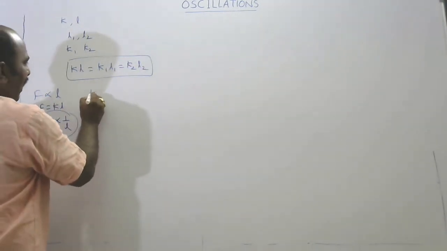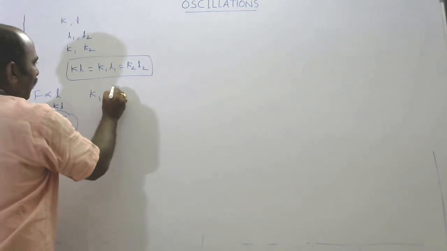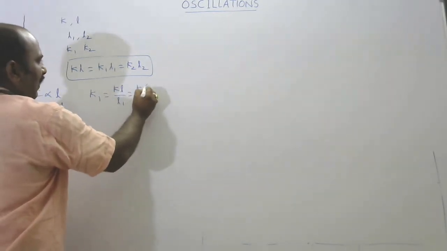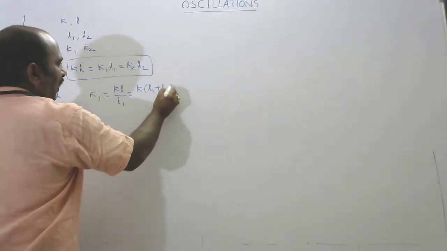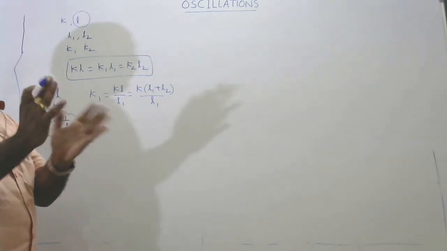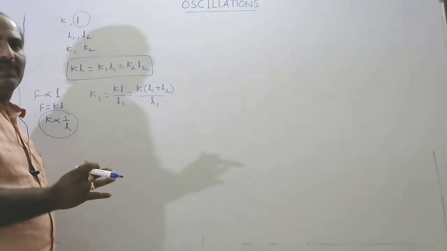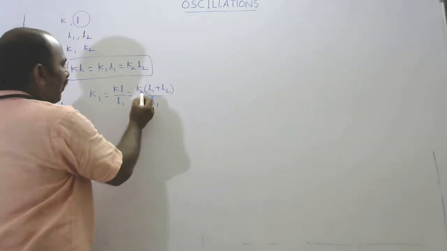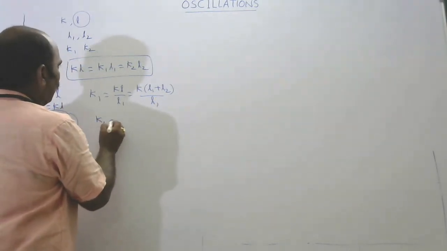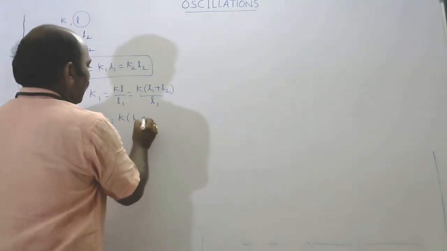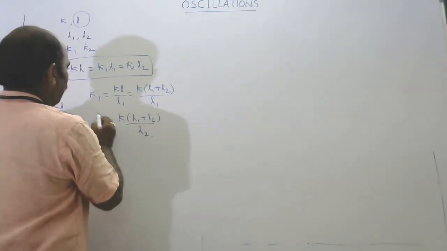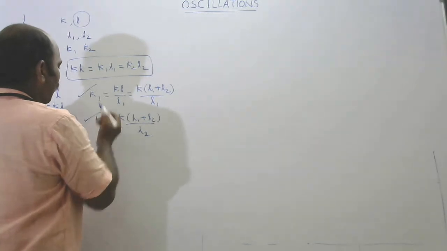Now we write K1 value is equal to K L by L1, where L is the total length, that means L1 plus L2, because the initial length L is cut into two parts of lengths L1 and L2. So K1 is equal to K into (L1 plus L2) by L1. Similarly, K2 is equal to K of (L1 plus L2) by L2. This is the K1 value and this is the K2 value.